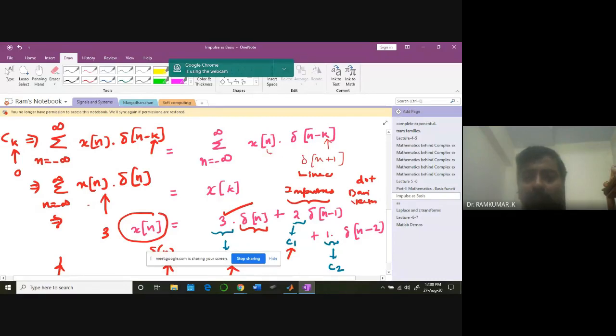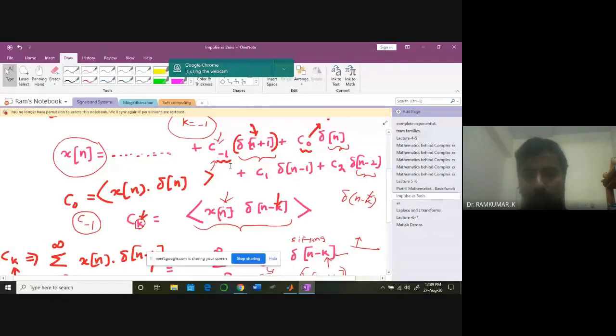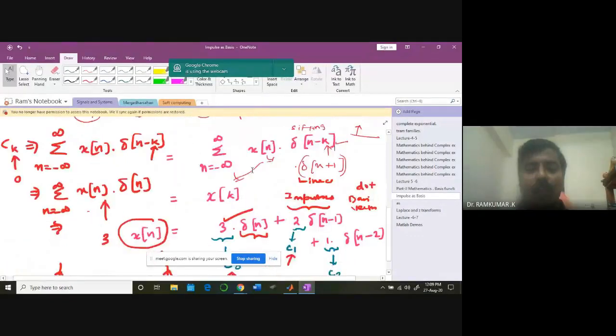So naturally, x of n, the whole signal multiplied by delta n plus 1, is more like the shifting property again. We learned about shifting. Using an impulse, you can pick out one particular place. So naturally, I'm going to get only x of k here. So x of k is what? The coefficient of that particular waveform. That value I'll be getting.